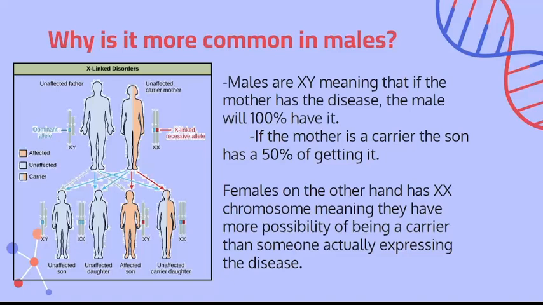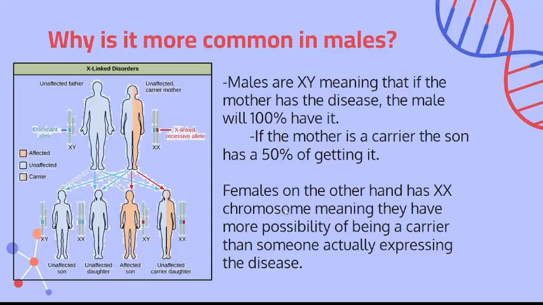The son cannot be a carrier. First, you have to understand, the son can never be a carrier, no matter if it's dominant or recessive. As long as it's an X-linked disease, the son can never be a carrier, because the son will always receive the Y from his dad, and whether he receives the healthy or the unhealthy X from mom, it's all going to express.